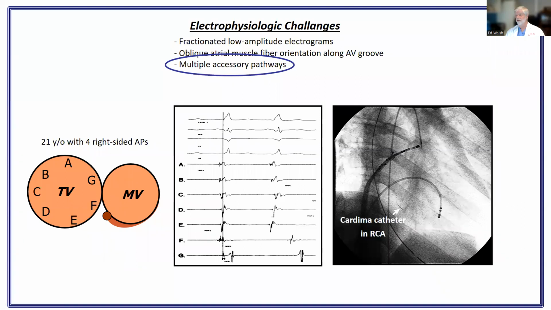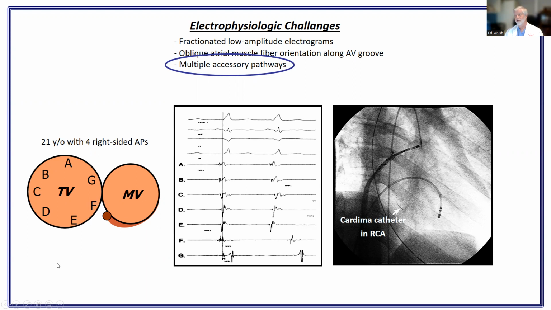Another electrical challenge is multiple pathways, which can be quite common. This is a case from years ago. It's a 21-year-old who had 4 right-sided accessory pathways. And I just show a clock face of his tricuspid valve here and the corresponding electrograms. They all looked great everywhere we looked, except fortunately for the His location, which is G. That was the only place where the V was late. Every place else, the V was early.